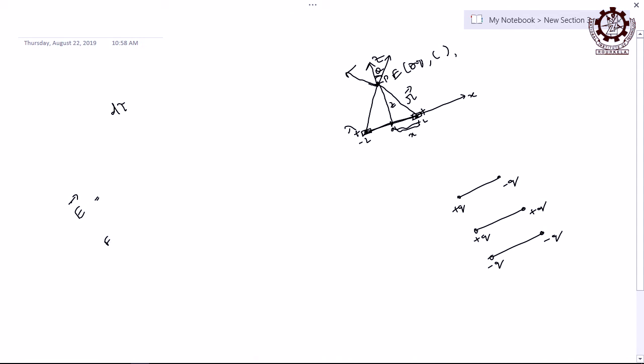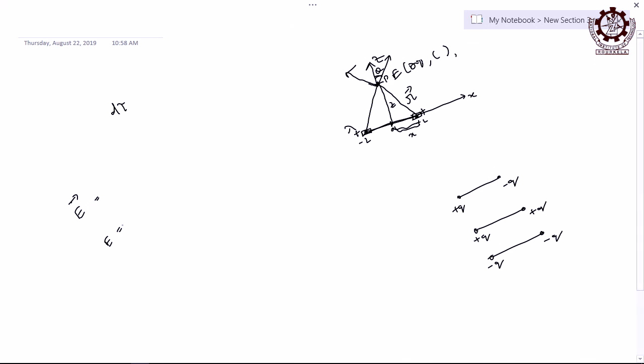Let us find the magnitude first, because integration will never tell you the direction. From this triangle you will get the magnitude of the intensity. So, what is the magnitude of the intensity at that point for a continuous distribution?